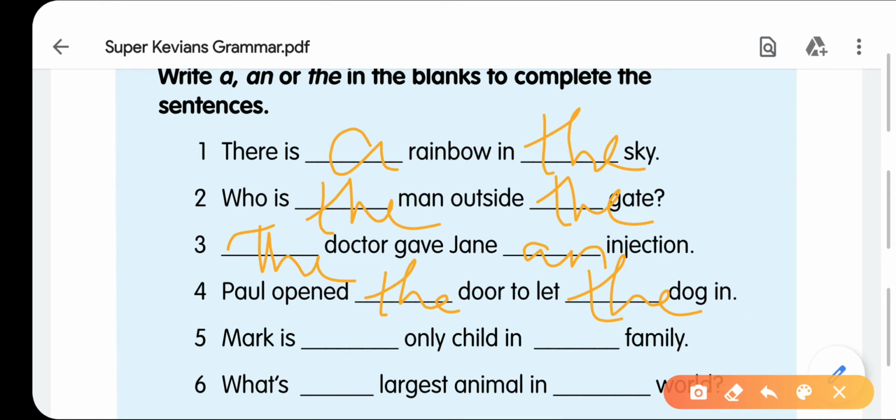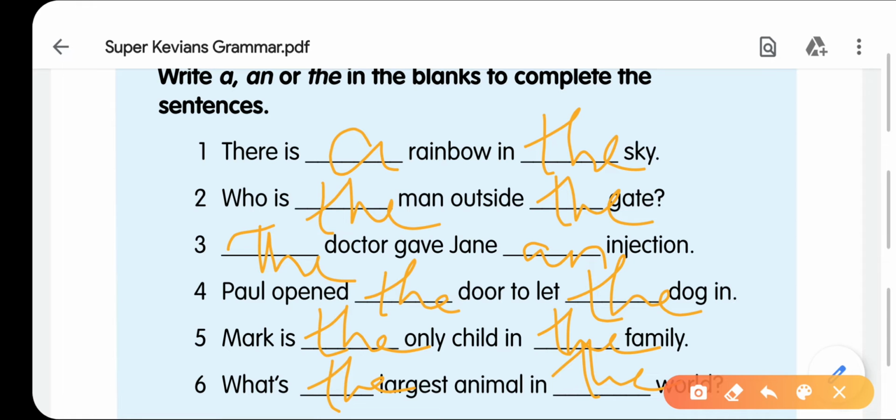Mark is the only child in the family. Mark is the means Mark is specified here. Mark is the only child in the family. What is the largest animal in the world? Because the world is single.